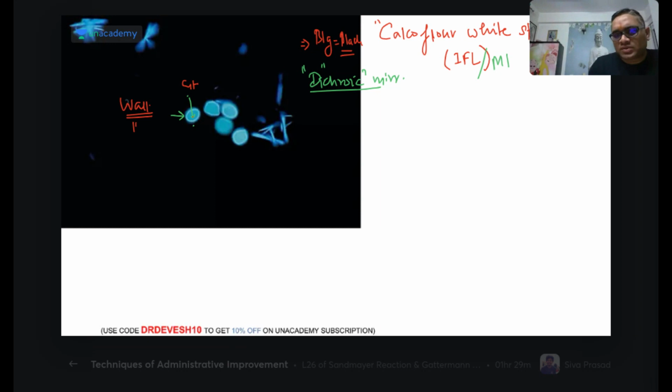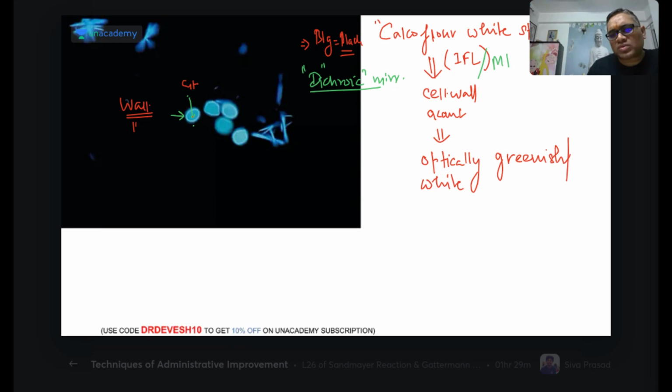And how do we describe this appearance? So calcofluor white stain is used for visualizing the cell wall of the acanthamoeba, right? And this will look optically greenish white or bluish white. So this will be described as optically greenish white, or it can also be seen as optically bluish. In this picture it is looking bluish white, right? But in the AIIMS exam, when this question came, they used the words optically greenish white, right?